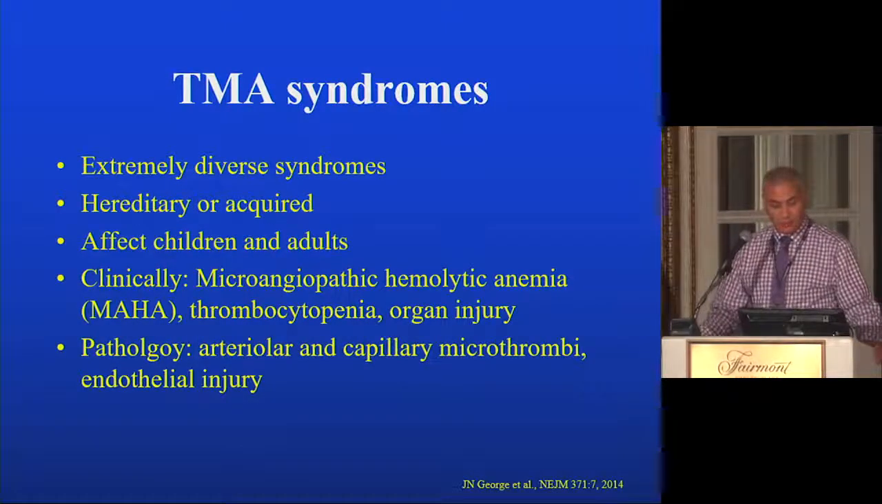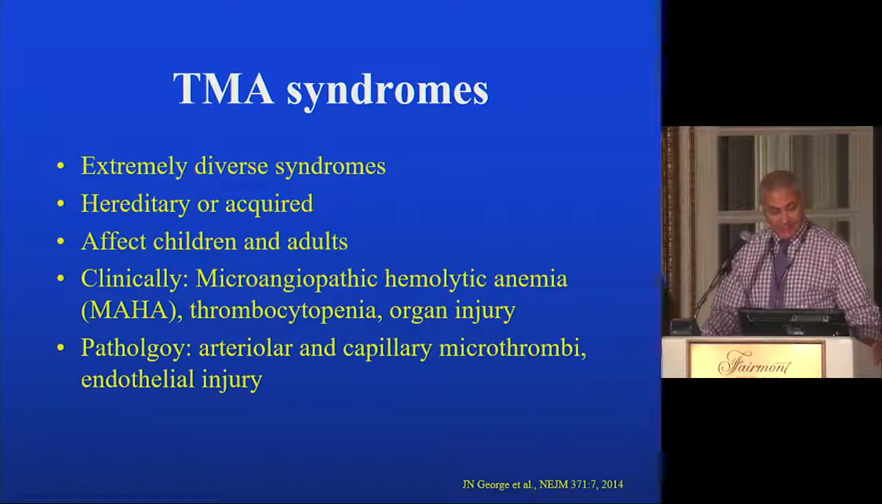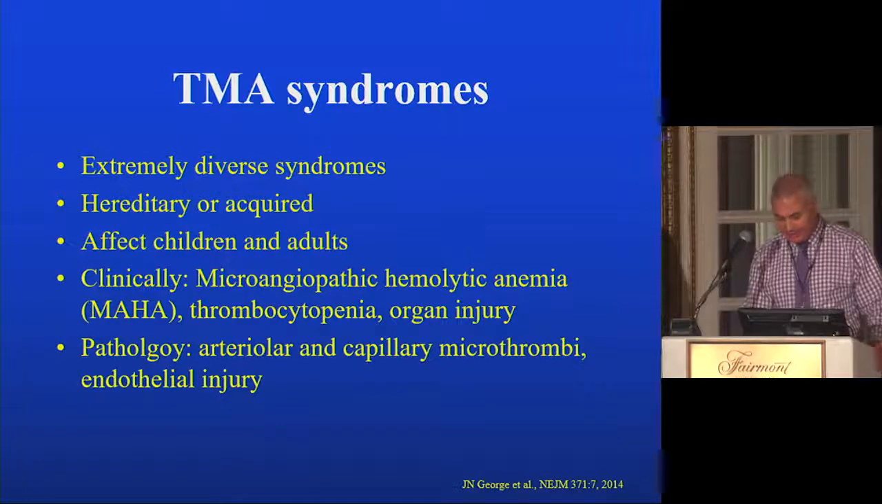The TMA syndromes are extremely diverse syndromes. They could be hereditary or acquired. They could affect children or adults. They are associated with microangiopathic hemolytic anemia characterized by anemia, low haptoglobin, high LDH, and positive peripheral smear for schistocytes. The pathology usually shows arteriolar and capillary microthrombi and severe endothelial injury.